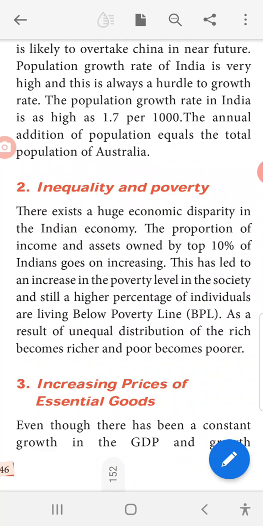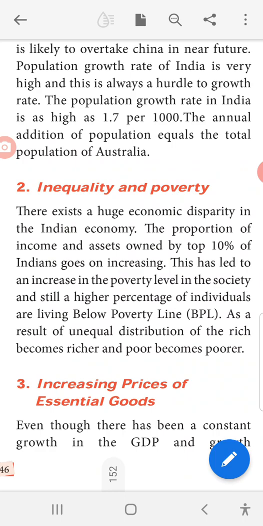This has led to the increase in the poverty level in the society, and still a higher percentage of individuals are living below the poverty line. Below poverty line means that people are very poor. As a result of unequal distribution, the rich become richer and the poor become poorer. Okay, here rich people only get richer, poor people only get poorer.